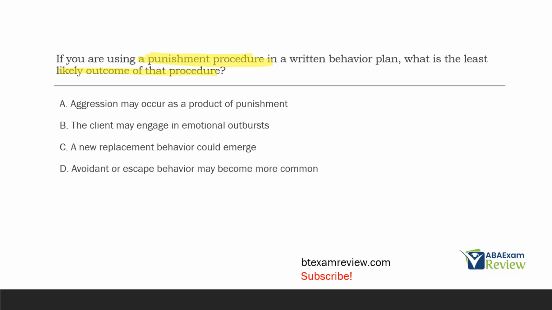D, avoidant or escape behavior may become more common. Sure, because things are going to become aversive. More aversives are in the environment. Aggression is much more likely. Emotional outbursts are much more likely. And avoidant or escape behavior are much more likely rather than a new replacement behavior could emerge. One of the downfalls of punishment is we're not teaching replacement behaviors. That's one of the big issues with punishment.